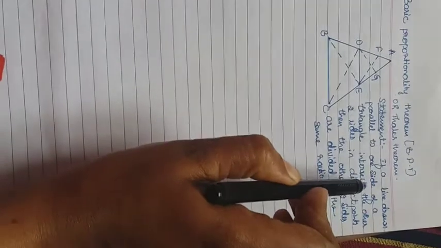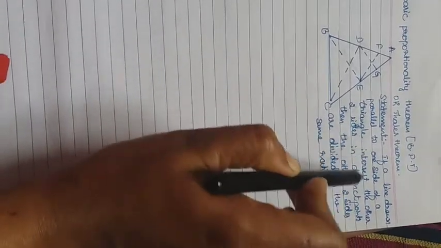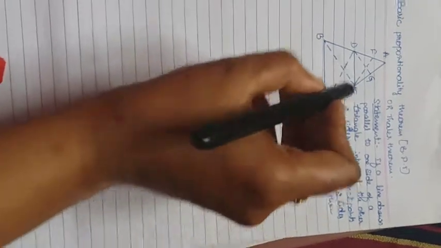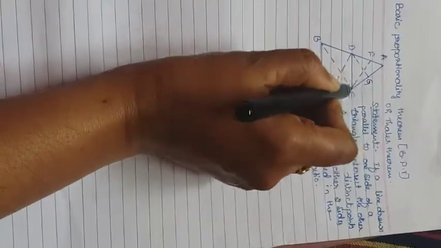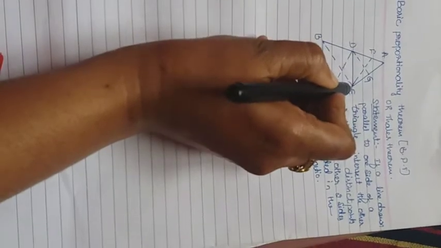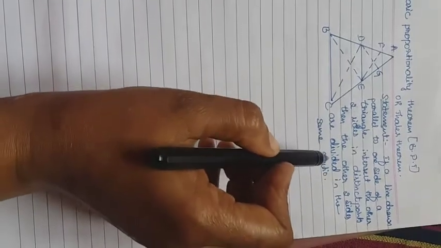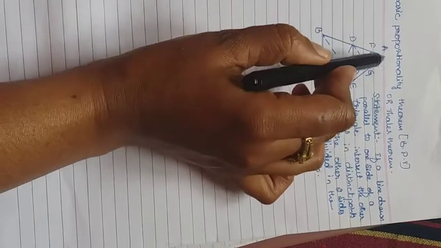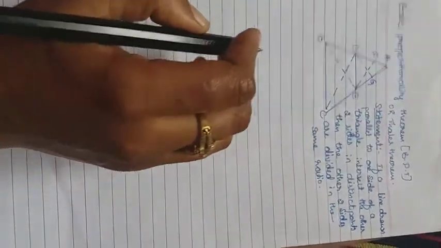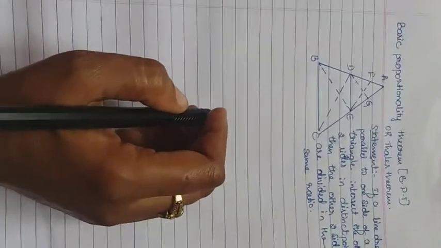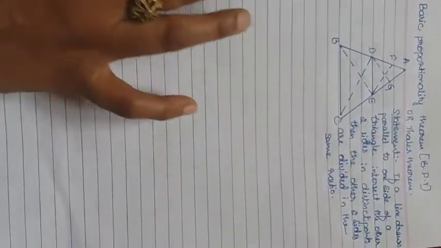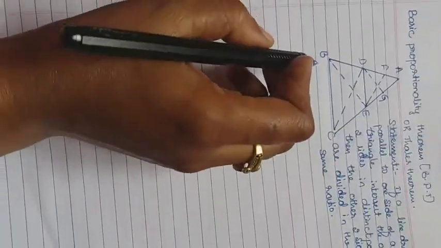It intersects the other two sides at distinct points, in the sense it divides the other two sides at some point. Then the other two sides, I mean AB and AC, are divided in the same ratio. In the sense, AD divided by DB equals AE divided by EC. So this is the statement. Hope you will understand the statement. You have to learn that the statement is also very important.